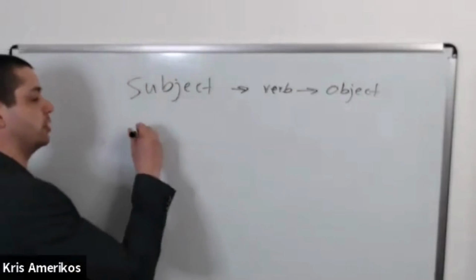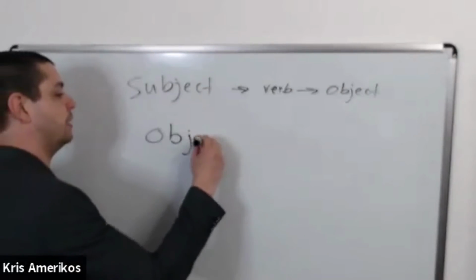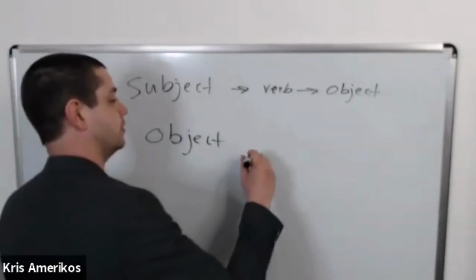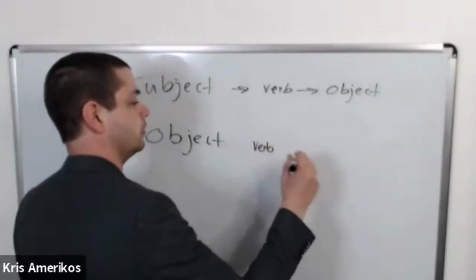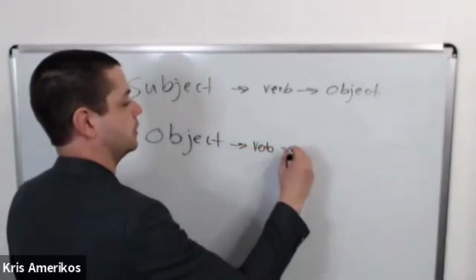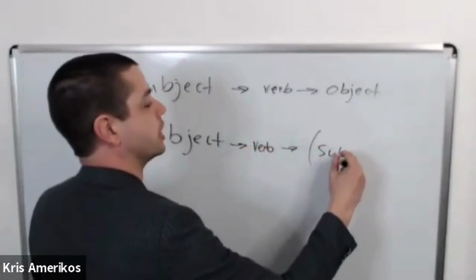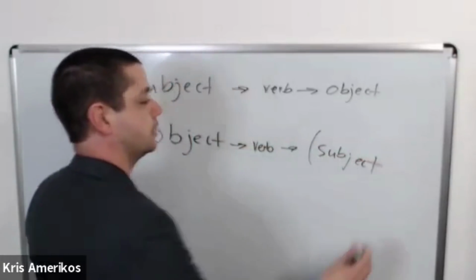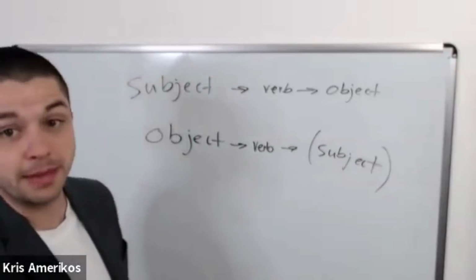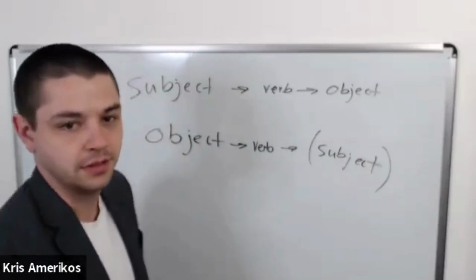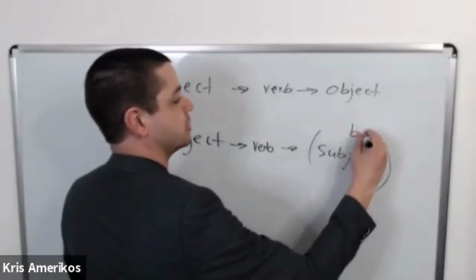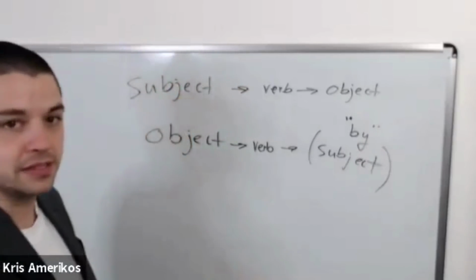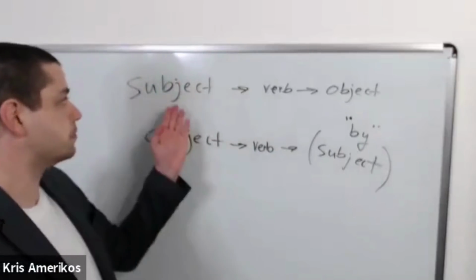In passive voice, it's the opposite. In passive voice, we go object, verb, and then maybe subject. Maybe. We don't have to have a subject. And if we have the subject with passive voice, we usually say by, right? By this person. So let me give you an example.